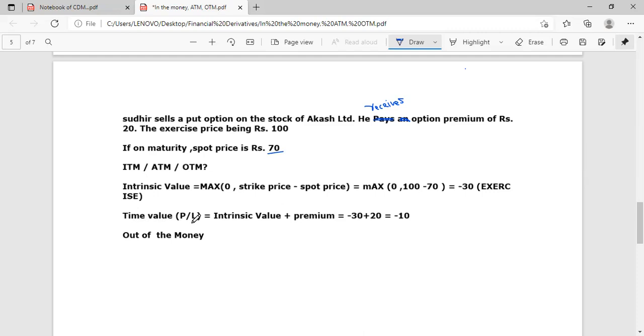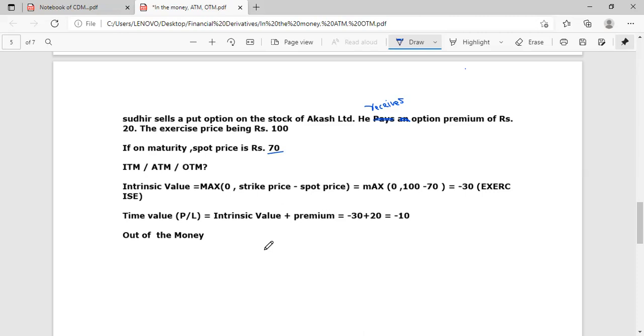Profit or loss, net payoff, is intrinsic value minus 30 and the premium received is plus 20. Plus 20, that is minus 10. So you're getting a loss of 10, that is out of the money. Whenever there is a loss in the deal, time value is negative, it is out of the money.